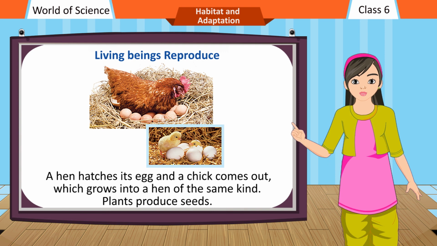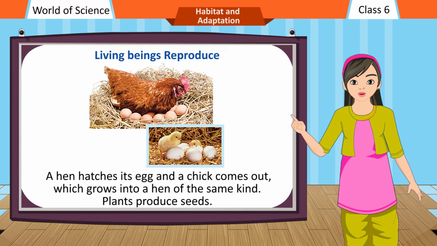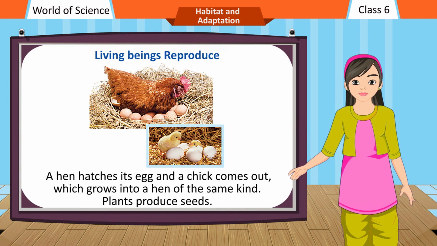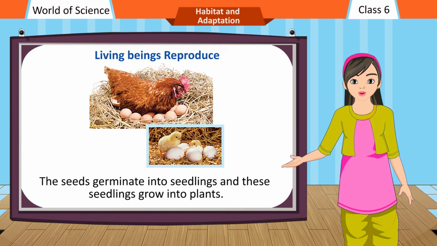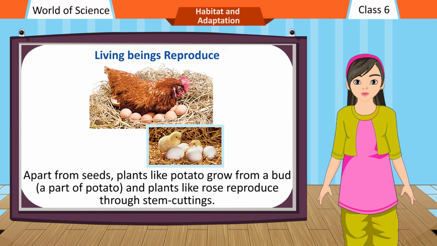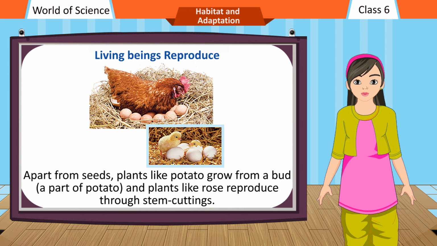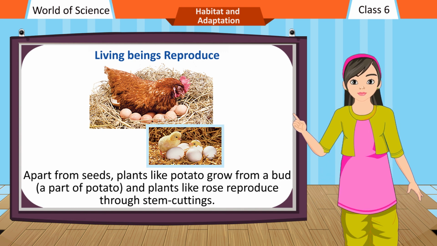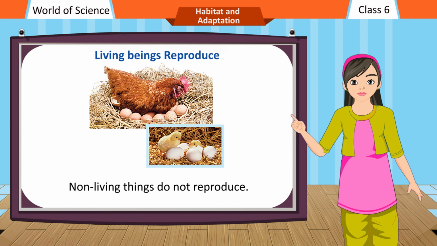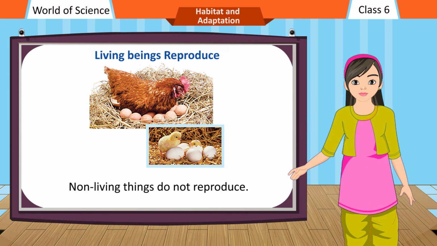A hen hatches its egg and a chick comes out, which grows into a hen of the same kind. Plants produce seeds. The seeds germinate into seedlings and these seedlings grow into plants. Apart from seeds, plants like potato grow from a bud, a part of potato, and plants like rose reproduce through stem cuttings. Non-living things do not reproduce.